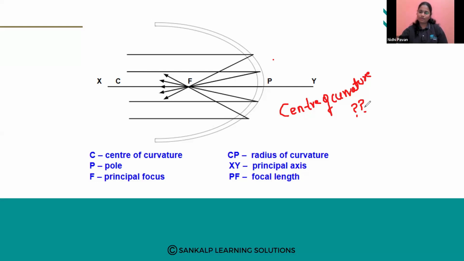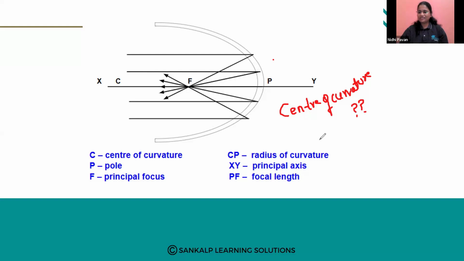Center of sphere. Okay. Then anyone else? Center of curvature, center of a spherical mirror, not a spherical mirror.